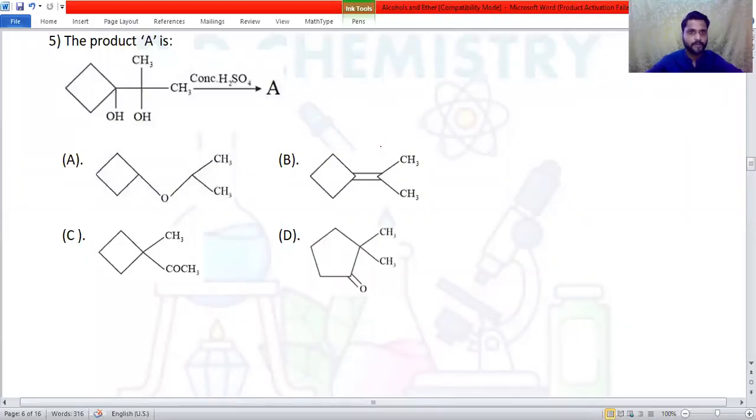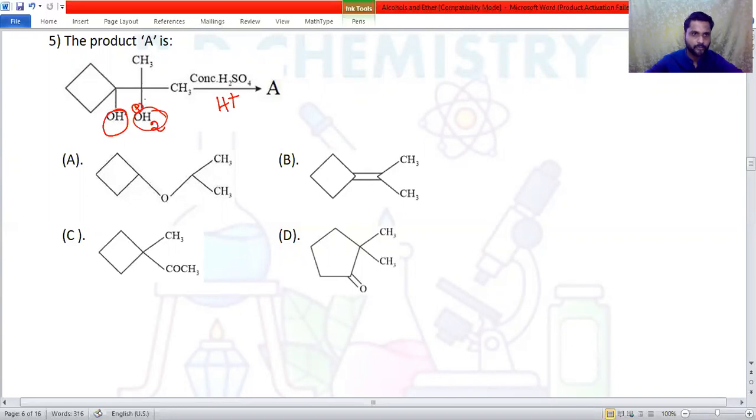Question number 5. The product A is, in the given reactant, there are 2 OH groups. It is a diol. The diol is treated with concentrated sulfuric acid, which gives H plus ion. So it is a type of pinacol-pinacolone rearrangement. Now what you do is you have to protonate one of the OH groups. So I'll protonate the second OH group. And whenever 4-membered rings are there, they can open up and give a larger ring, maybe a 5-membered ring or 6-membered ring, depending on the given compound.